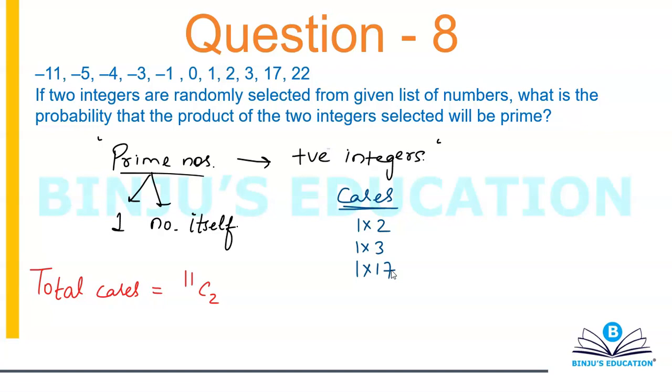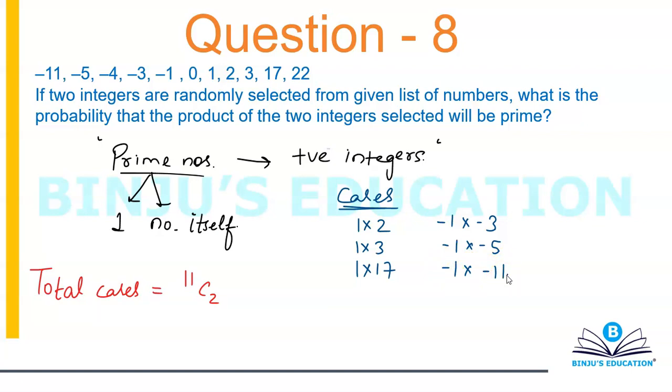Now let's come to the negative side. It says that the product has to be prime. So if I go on the negative side, I can take -1 into -3 also, because -1 into -3 will again give me 3, which is a prime number and it's a positive number also. So I'm satisfying the definition. Then I can have -1 into -5 also. Then I can have -1 into -11 also.